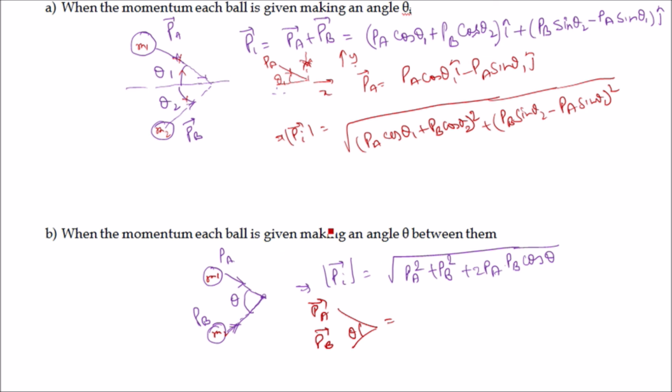So in this way we can calculate the initial momentum, and we put it equal to the final momentum in order to apply conservation of momentum. You should note that in case of collision, any type of collision, the momentum will be conserved. Momentum will be conserved at any cost.